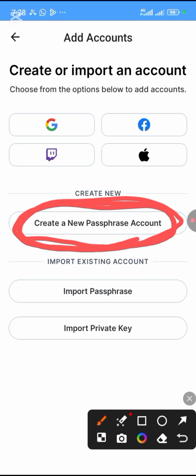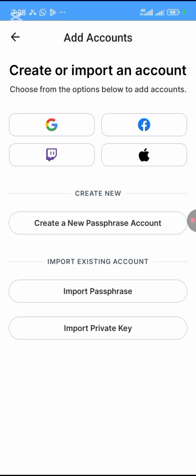Write it down offline and also save it online where you are saving your important documents. Okay, remember what they said in crypto: not your key phrase, not your money. If you lost your key phrase, you have lost your money. You cannot recover it. Okay, so once you are done, you click on next and your account is ready.